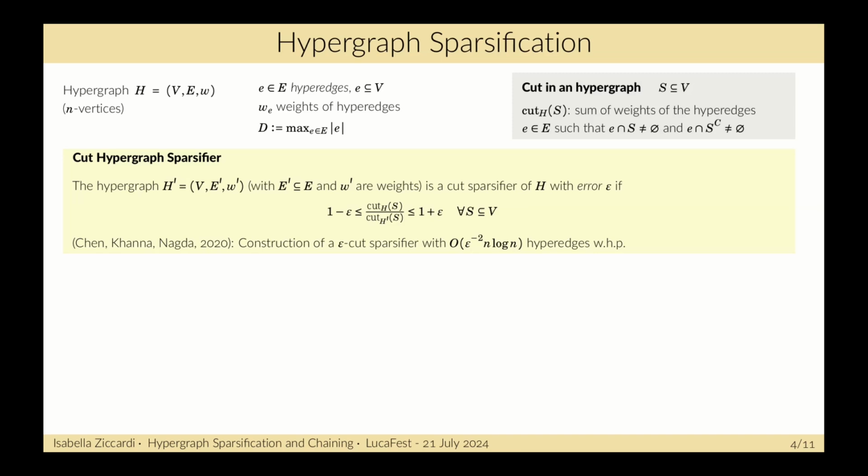And Chen, Khanna and Nagda show a construction of a cut sparsifier with error epsilon with epsilon^-2 n log n hyperedges with high probability.